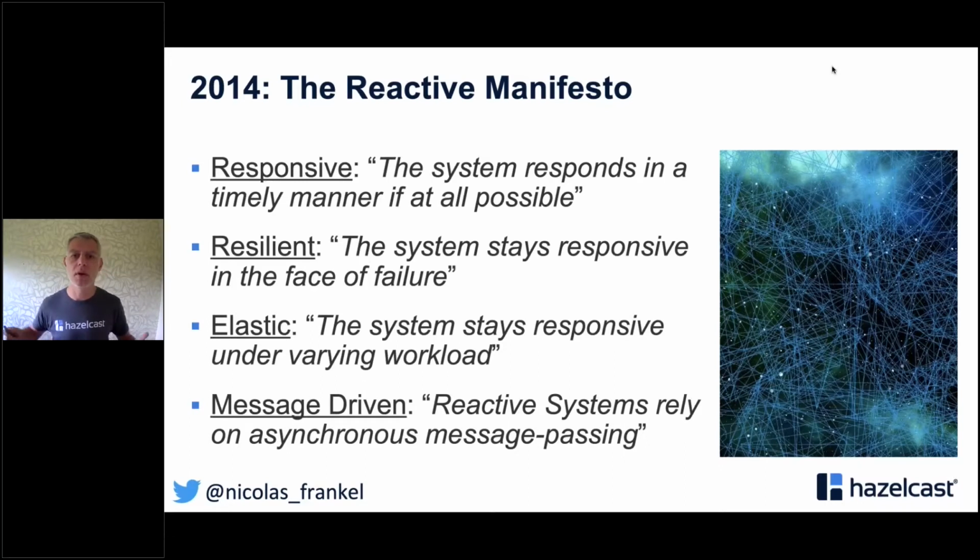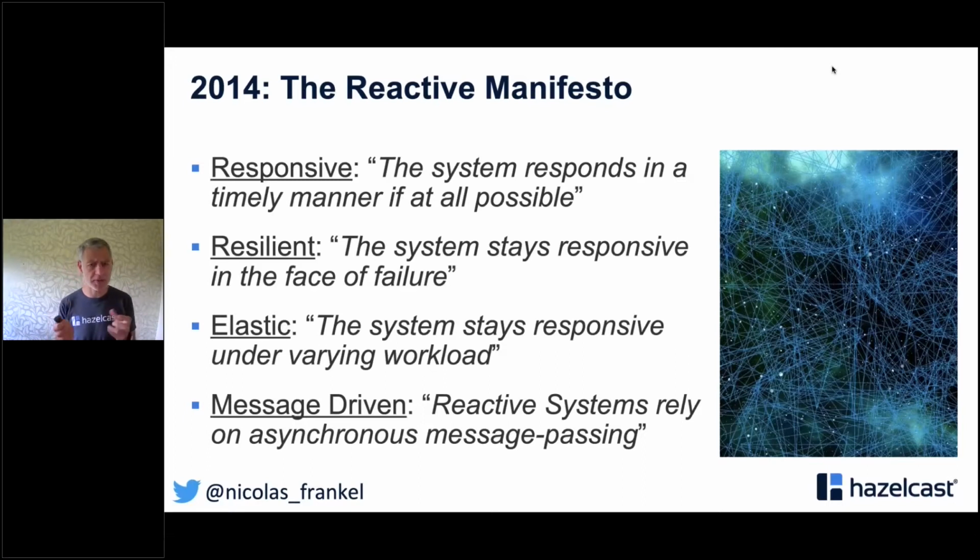It's resilient. So whatever piece fails, it must still do something, even if it may fail gracefully, but emphasis on gracefully. It's elastic, meaning that it scales, perhaps not linearly, but quite close to linearly. And finally, it's message driven. So you don't only call and expect a response right away. You just do something, and sometimes in the future you expect the response.